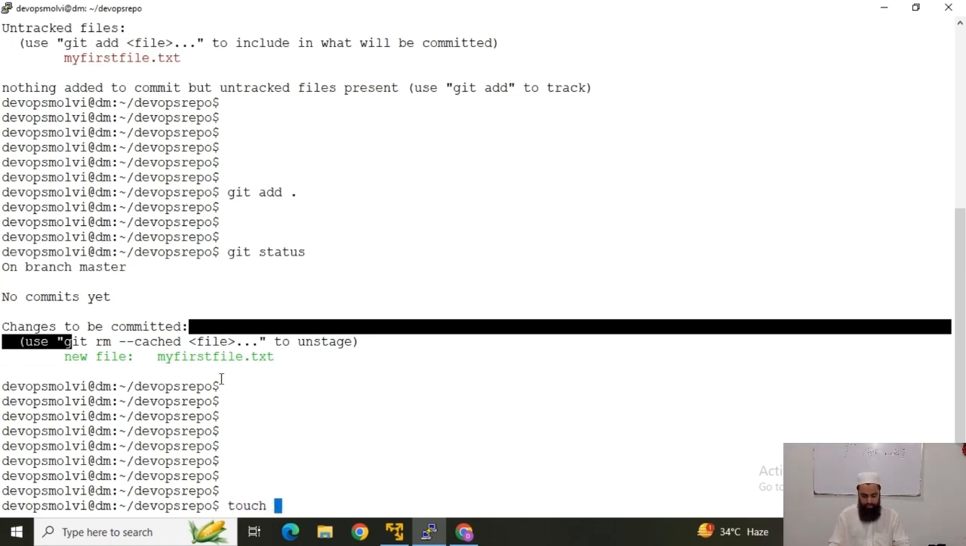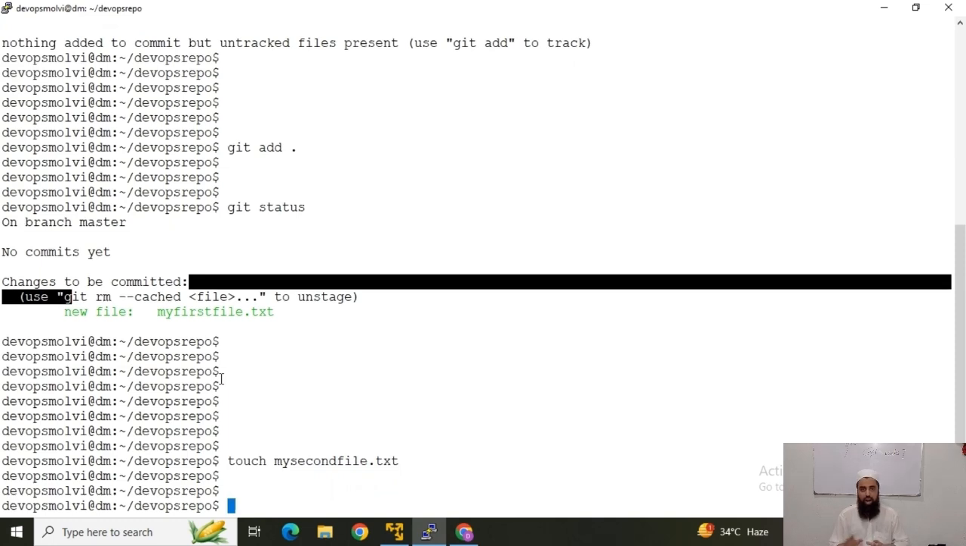Okay, touch my second file .txt. Now I haven't added it. So we can see there should be one untracked file and one staged file. So there are two phases. I hope that you now understand, we have practically seen that there are stages. One is untracked files, the second stage is staged files, and the third stage would be committed files.